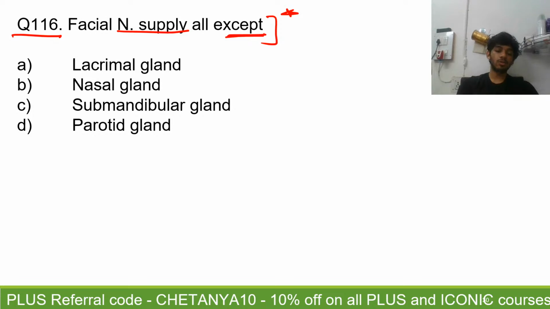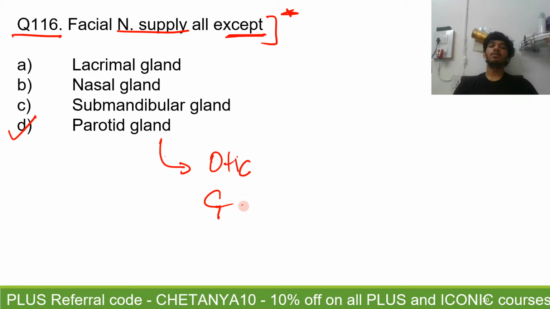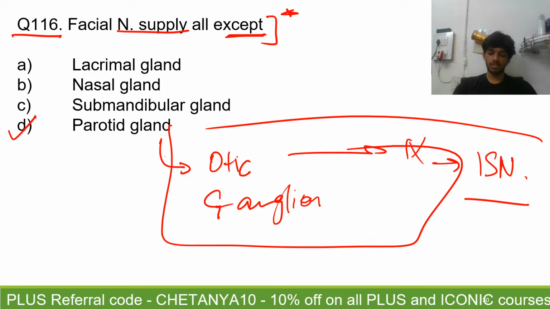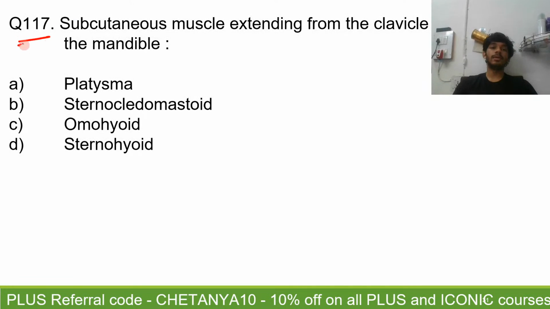A lot of you answered D, so that's the correct answer, parotid gland. Why? Because the parotid gland is innervated by the otic ganglion via the glossopharyngeal nerve through the inferior salivatory nucleus. That is the explanation for this.